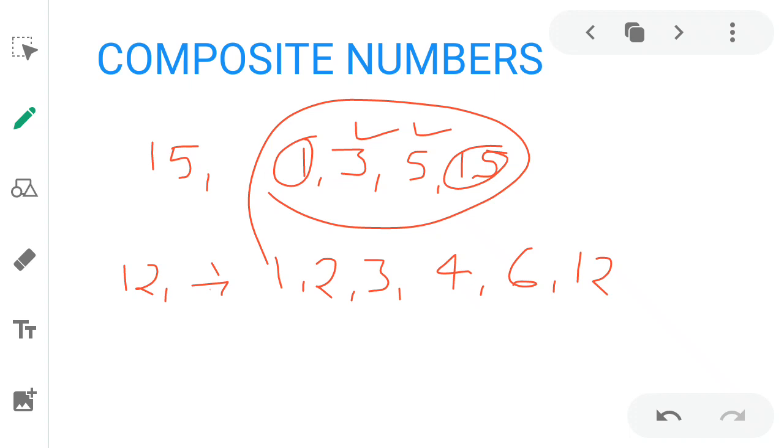It means it is a composite number. If we take 6, 6 has factors 1, 2, 3 and 6. It means 6 is a composite number. All numbers which are not prime numbers are composite numbers.